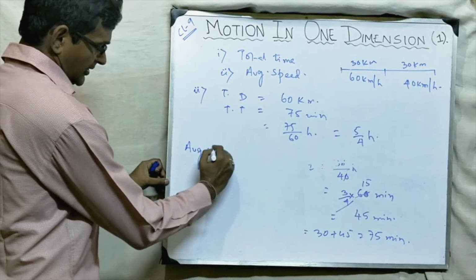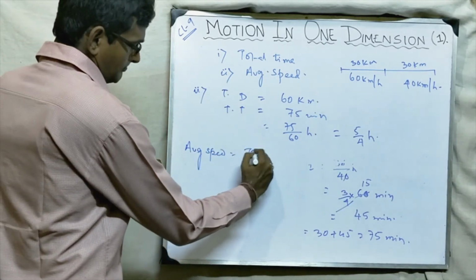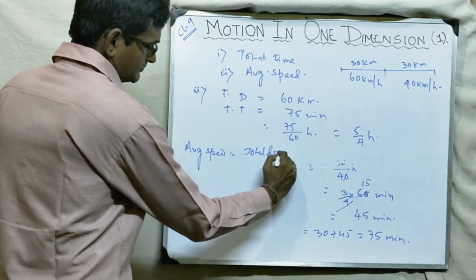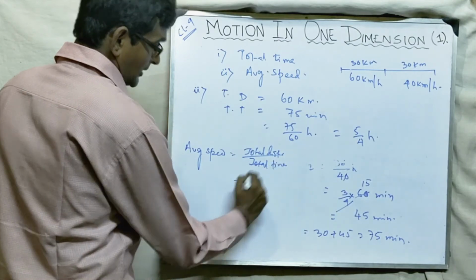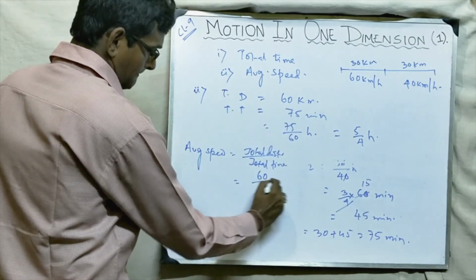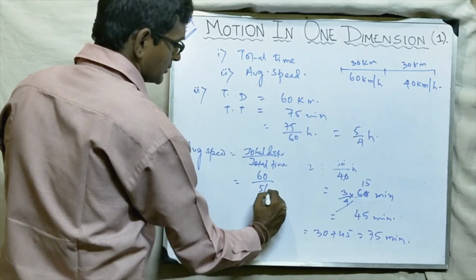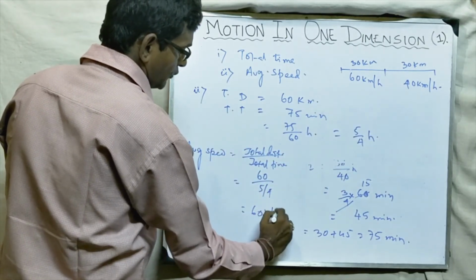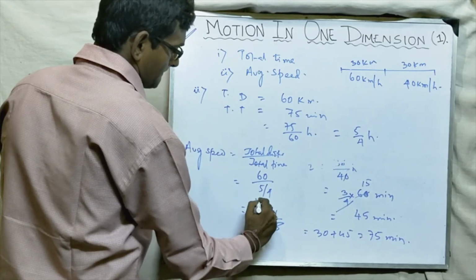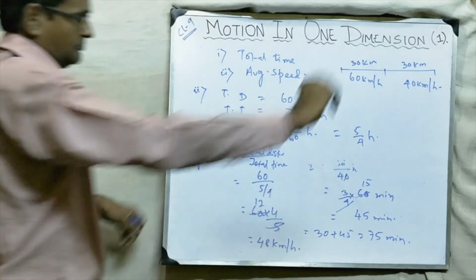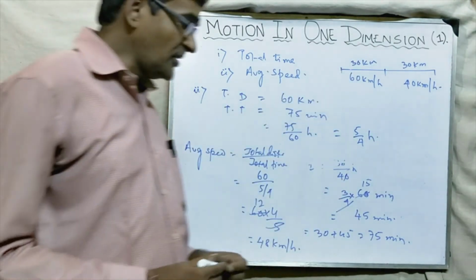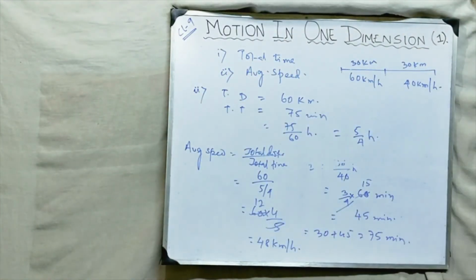Average speed is equal to total distance by total time. So what is total distance? 60, and what is the total time? 5 by 4. 60 into 4 by 5. So 48 kilometer per hour. Okay, students? Please note it down. This is the way. If you are unable to, please pause the video and note it down. This is the formula and method for calculating the average speed.